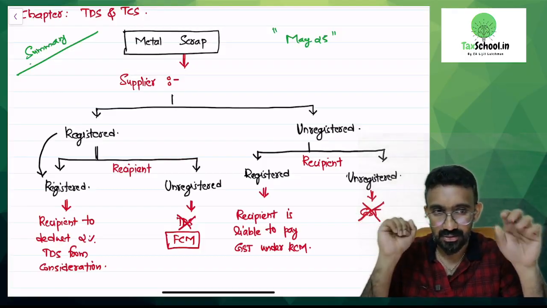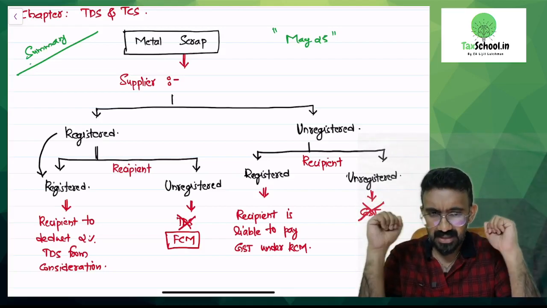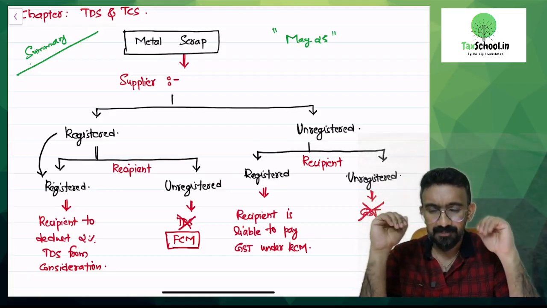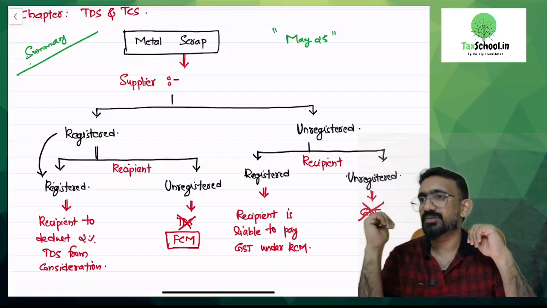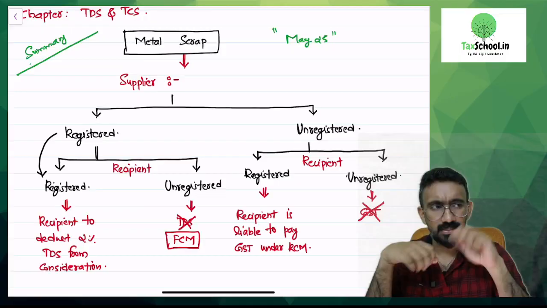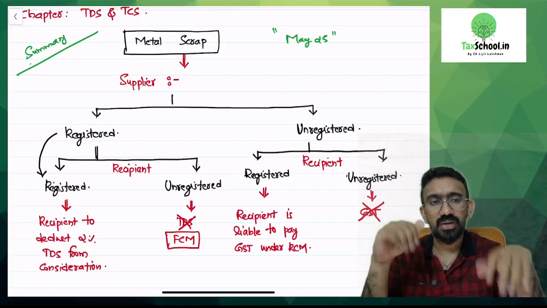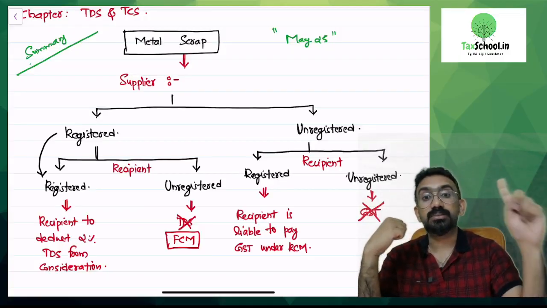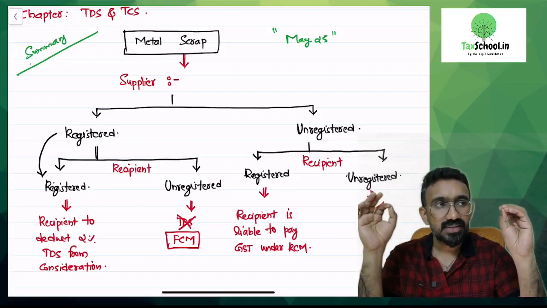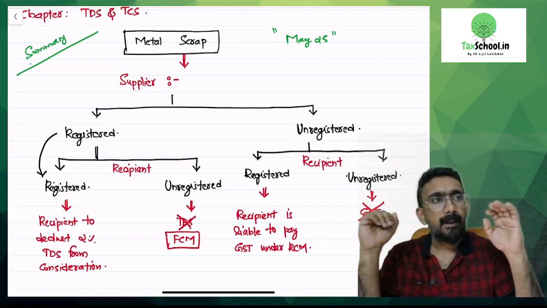Okay, carefully listen to me here. Supplier is having a GST number. What are they supplying? Metal scrap. Say I am a supplier, I am a sole proprietor, I have a GST number, I am supplying metal scrap. One customer came for metal scrap, he does not have a GST number. So what will I do? I will give the bill, collect GST under FCM, normal thing, I will pay GST. If the customer is registered also, I will collect and I will pay. But the customer is not going to pay me in full. I sold him metal scrap of say 1 lakh rupees. Say metal scrap is subject to GST at 12%. How much money will be paid?